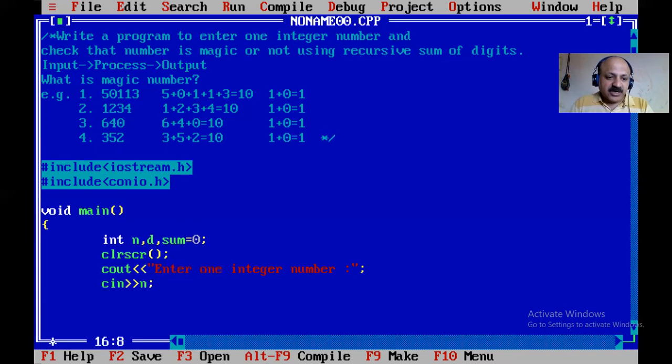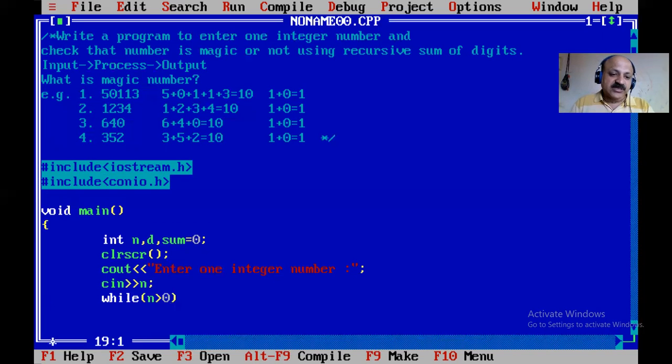First we scan our one integer number, and now I take a while loop where n is greater than 0. While loop is best for number programs like Armstrong number, palindrome number, prime number, and factorial, because we do not know the starting or ending iteration.